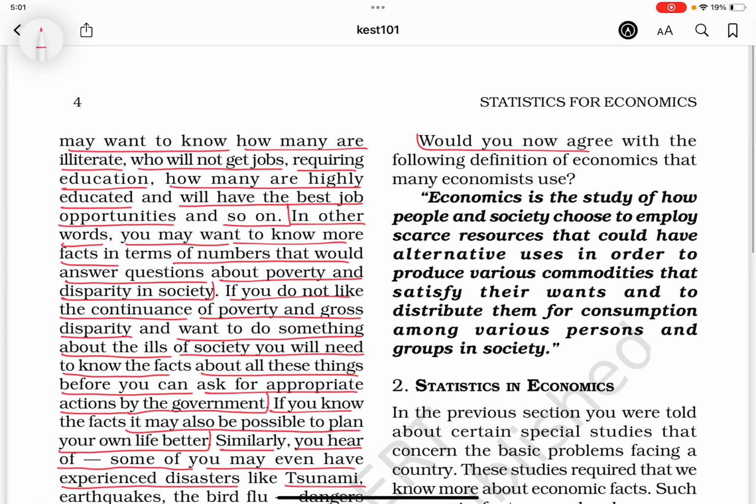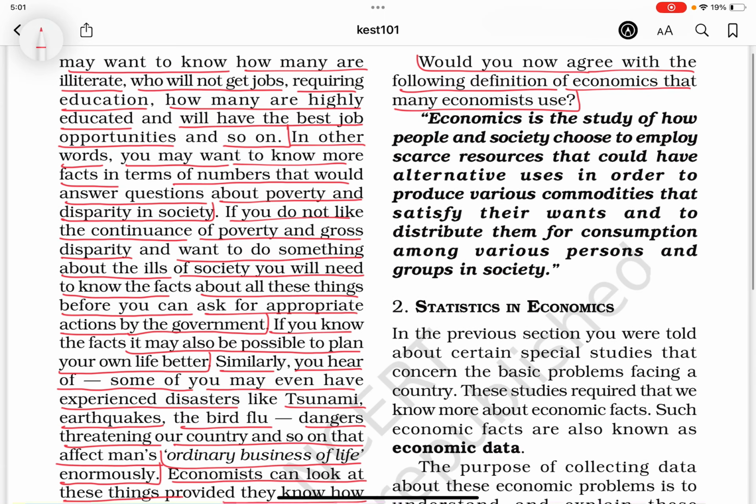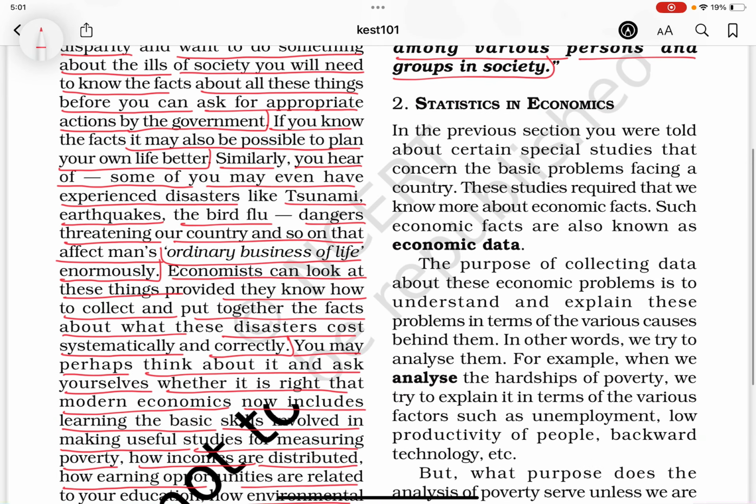Would you now agree with the following definition of economics that many economists use? Economics is the study of how people and society choose to employ scarce resources that would have alternative uses in order to produce various commodities that satisfy their wants and to distribute them for consumption among various persons and groups in society.